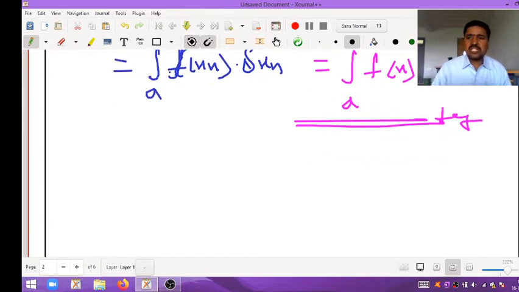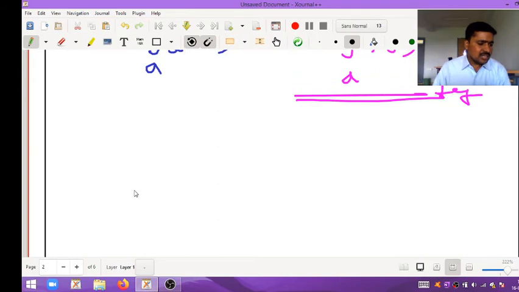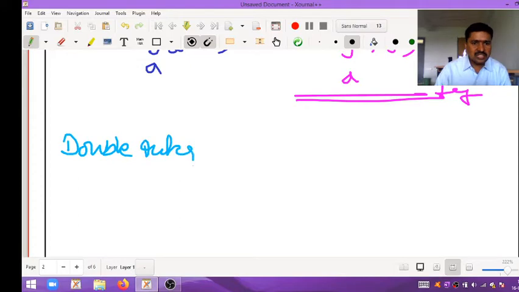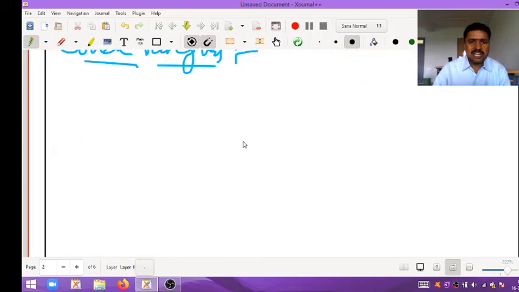Now comes the double integral. In this double integral I am drawing a geometrical way.